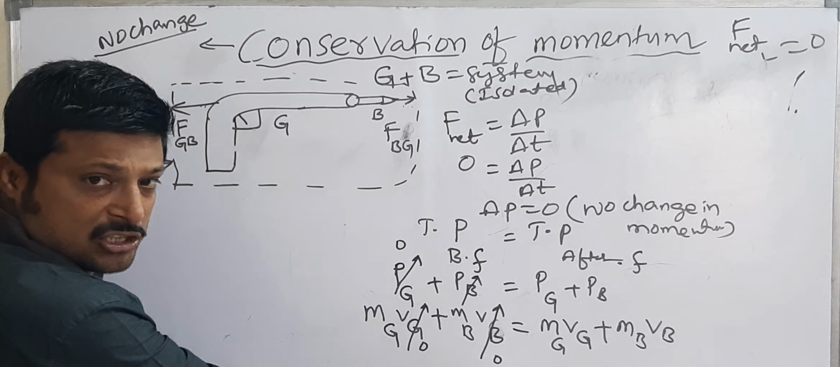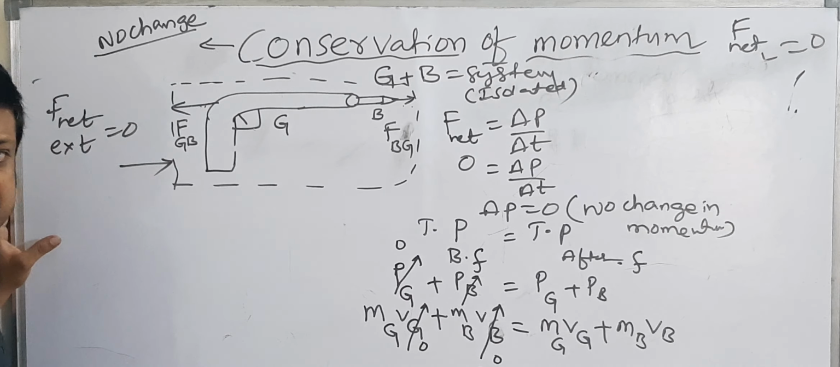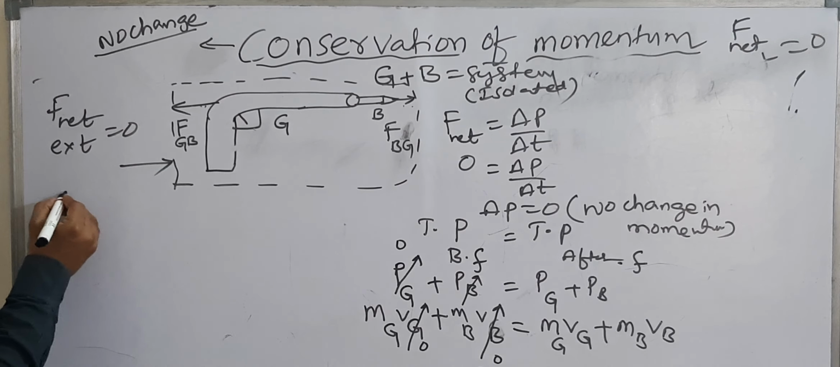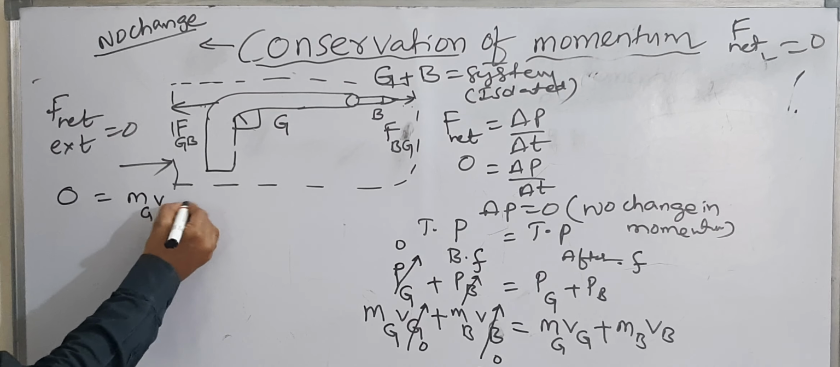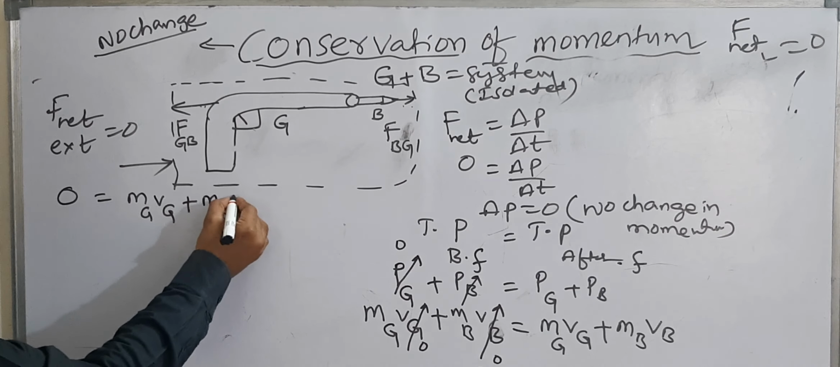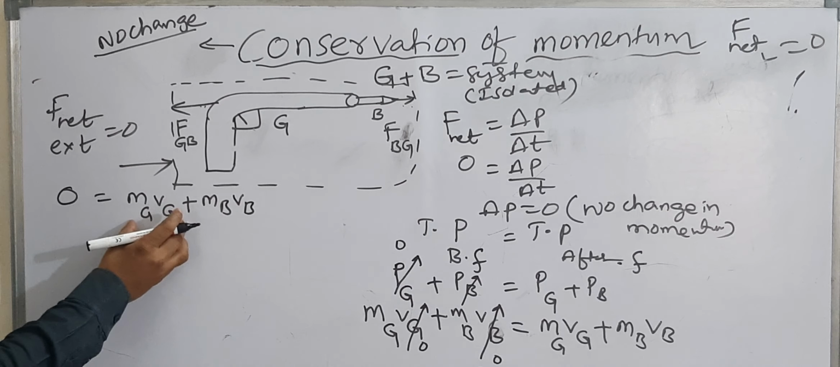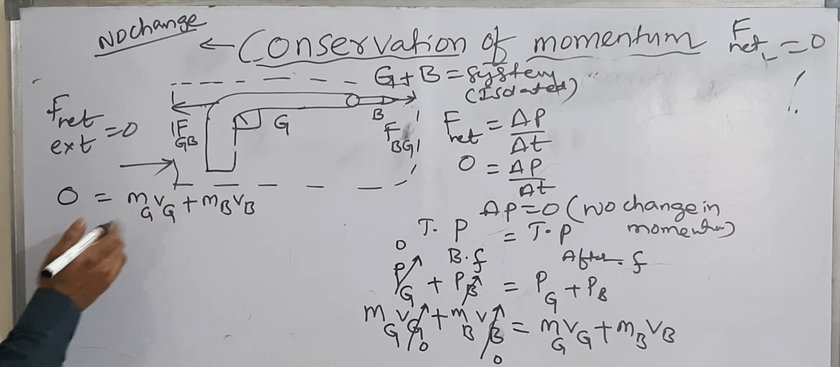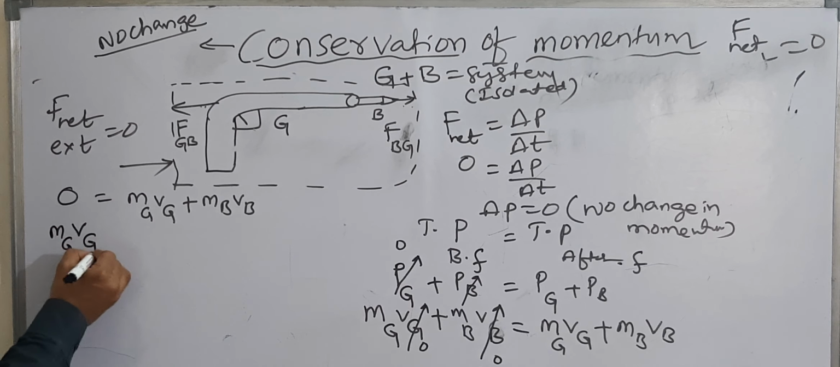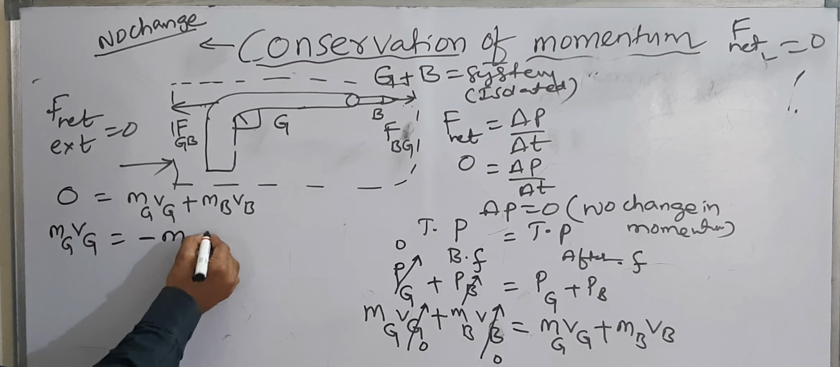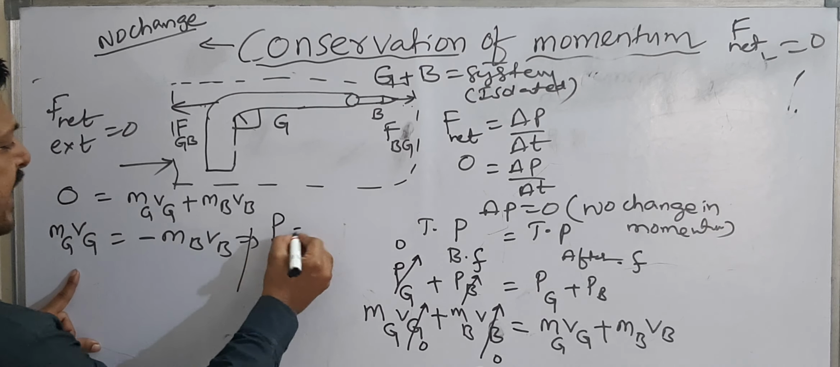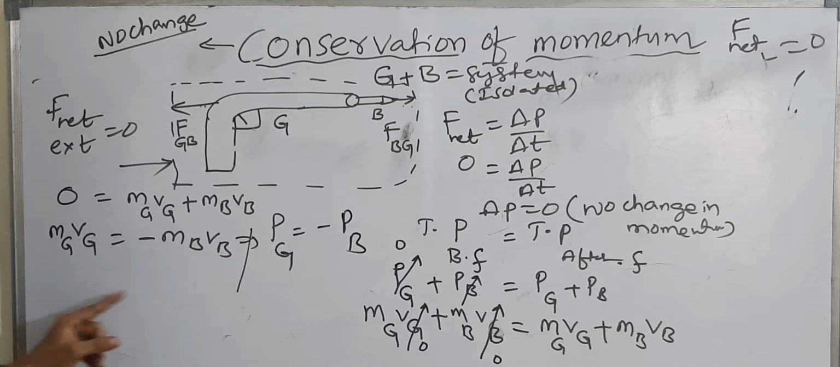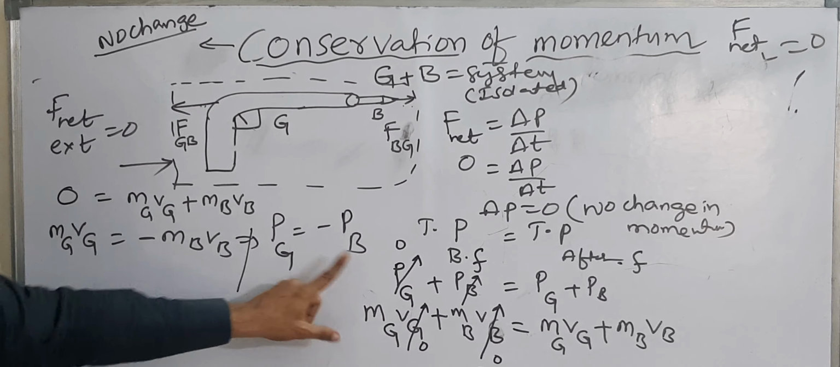If the left side is 0, then on the right side we have mg vg plus mb vb. Bringing one term to the left side, mass of gun times velocity of gun is equal to minus mass of bullet times velocity of bullet. What is the meaning of this? Mass into velocity is momentum. So momentum of gun is equal to minus momentum of bullet.